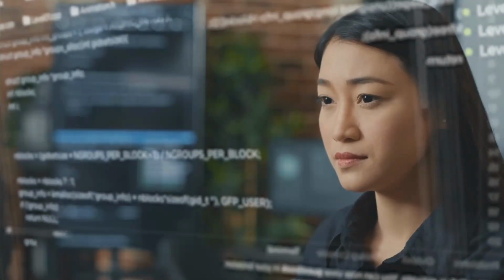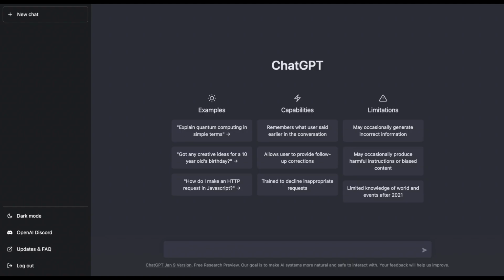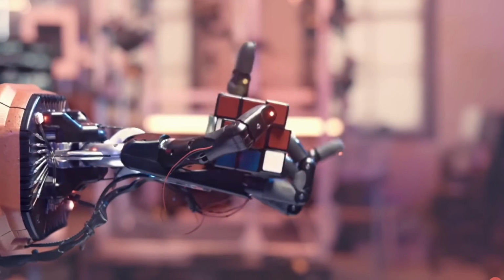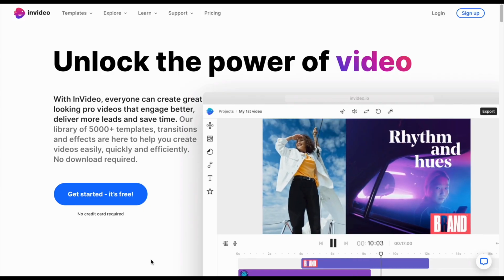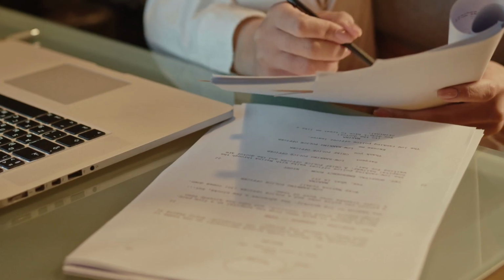Now, this might sound insane, but you can also create such videos quickly and easily using the power of AI. With OpenAI's Chat GPT, you can now get AI to write completely unique motivational YouTube scripts in under 10 minutes and then use InVideo to quickly turn them into a publish-ready video without ever having to learn any script writing